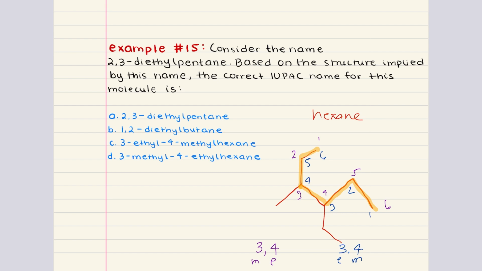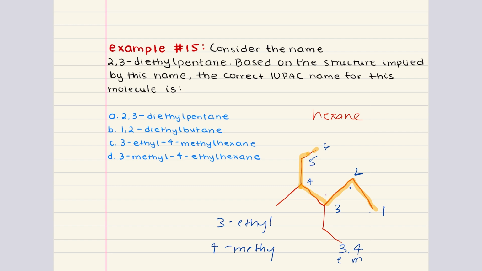So we want ethyl to have the lower number because E comes before M. So the correct numbering scheme for this molecule is 1, 2, 3, 4, 5, 6 in this order. And that means at 3, we have our ethyl group. And at carbon 4, we have our methyl group.